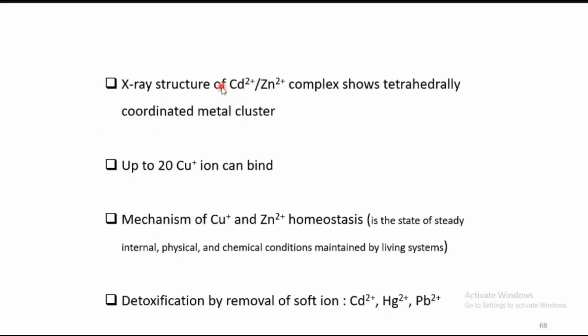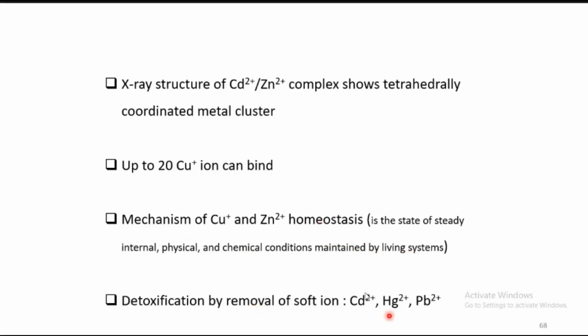The cadmium bound form of metallothionein can be crystallized and its structure determined. With copper in the +1 form, it can take up a total of 20 copper ions per metallothionein. Next, the mechanism of copper(I) as well as zinc(II) homeostasis. Homeostasis is the steady state of internal, physical and chemical conditions maintained by a living organism.